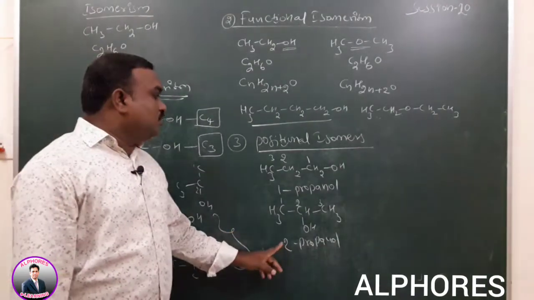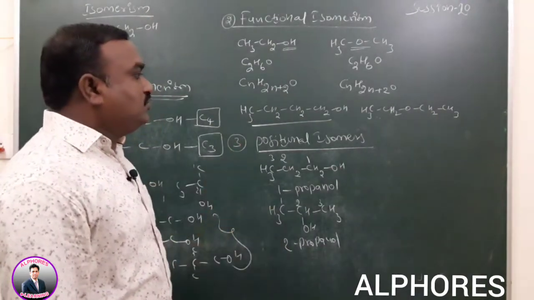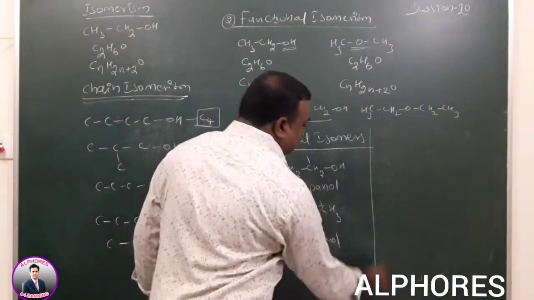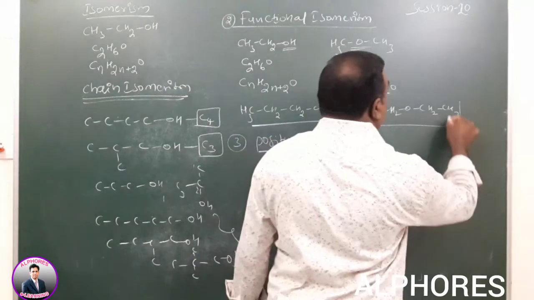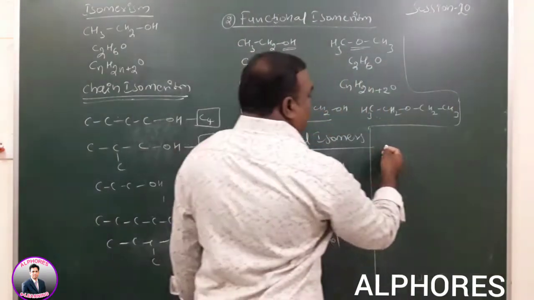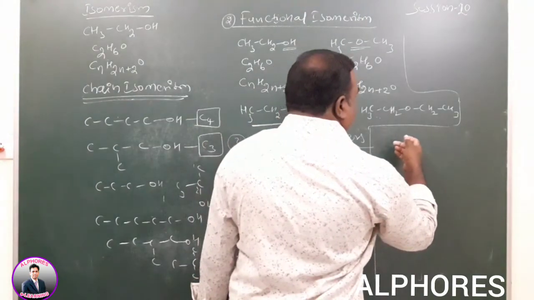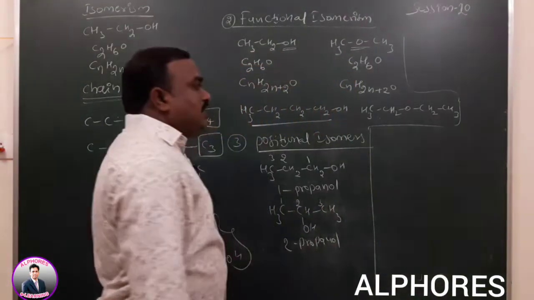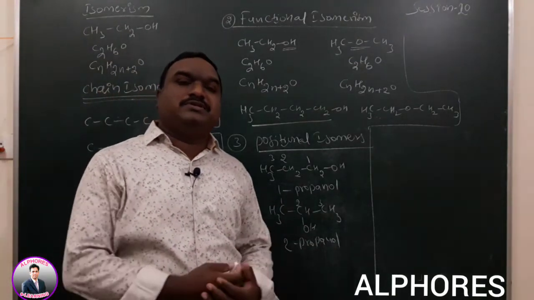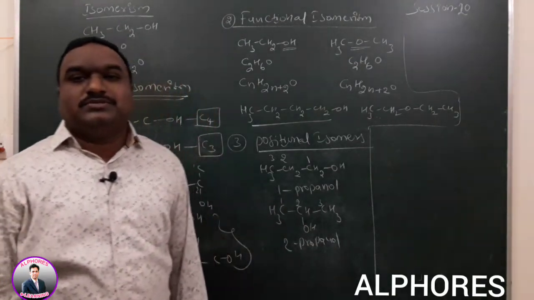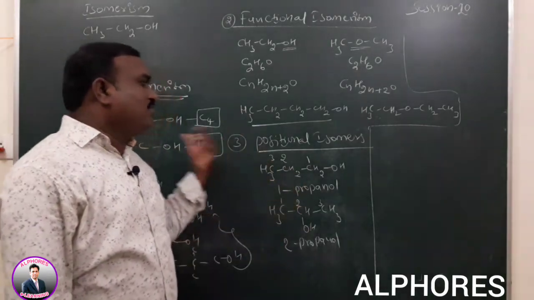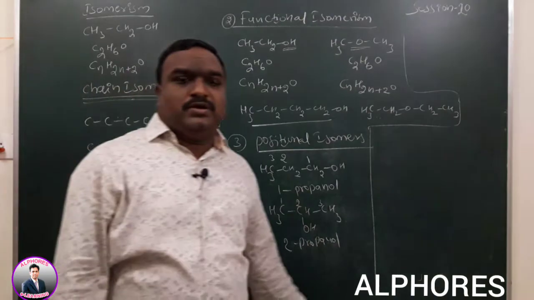So alcohols exhibit positional isomerism. Next, based on double bond nature and single bond nature, if the compounds have an OH group, the compound can exhibit geometrical cis-trans isomerism, but that is totally different compared to simple compounds.